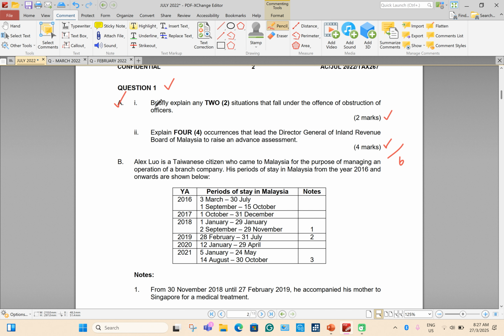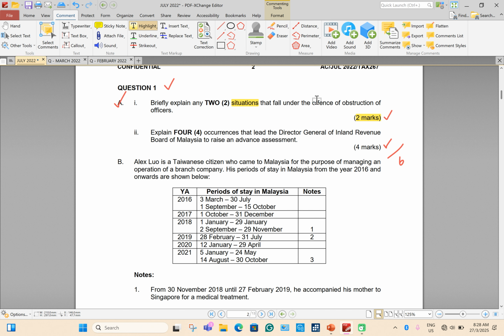This one falls under which subtopic under tax administration? Okay, briefly explain 2 situations. So it means 2 marks. One situation, 1 mark. So 2 situations, 2 marks. It falls under offenses. Okay, guys, we need to say this one falls under the subtopic penalties and offenses.